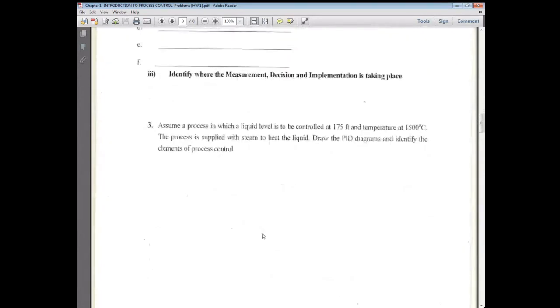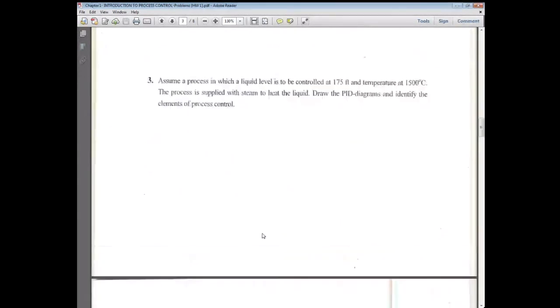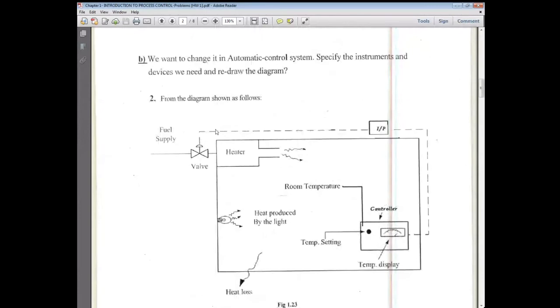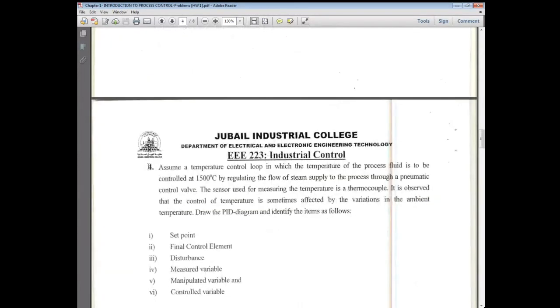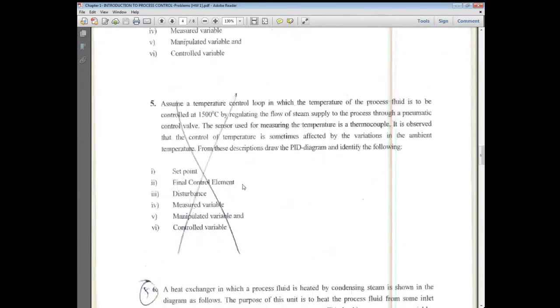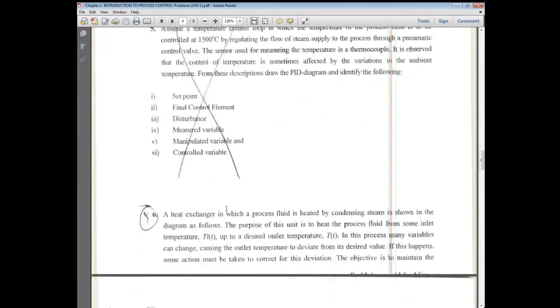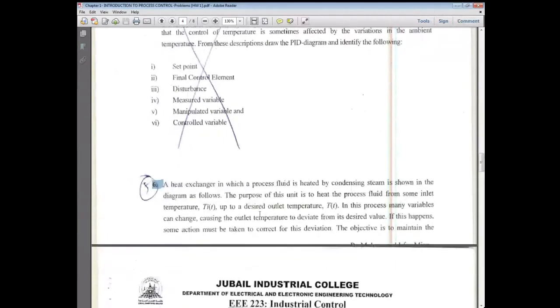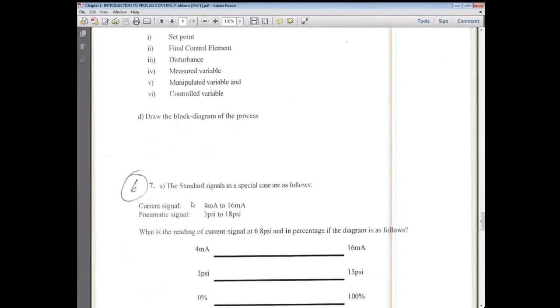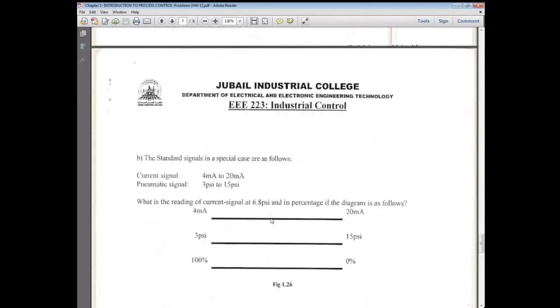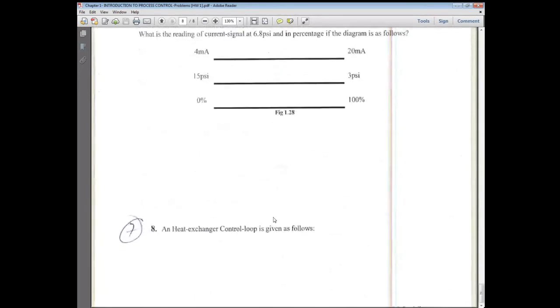This is question number 2. This is question number 3. This is question number 4. This question I cancelled. So this is question number 5. Right, Shabab? And this is question number 6, and it has some parts.